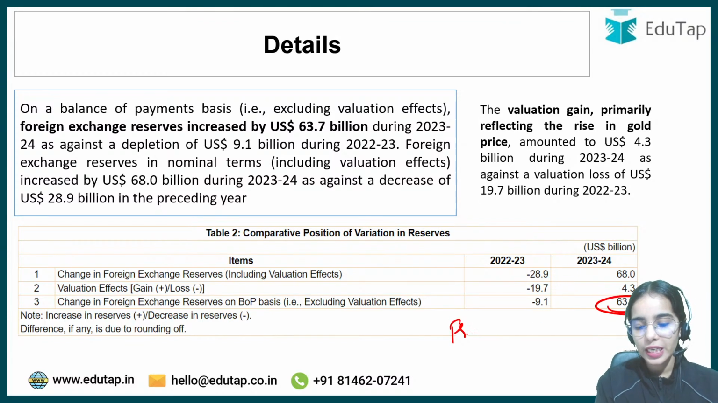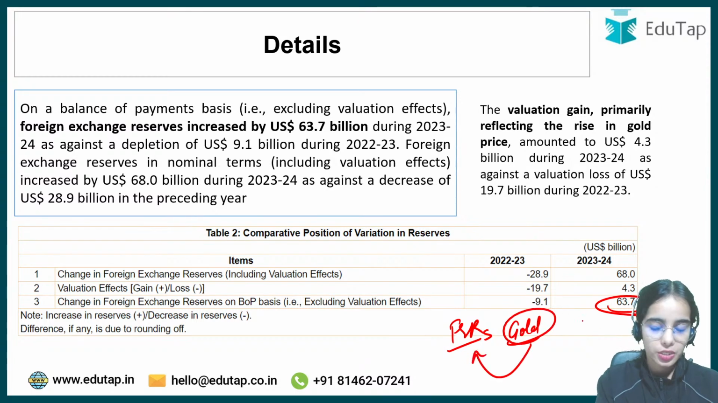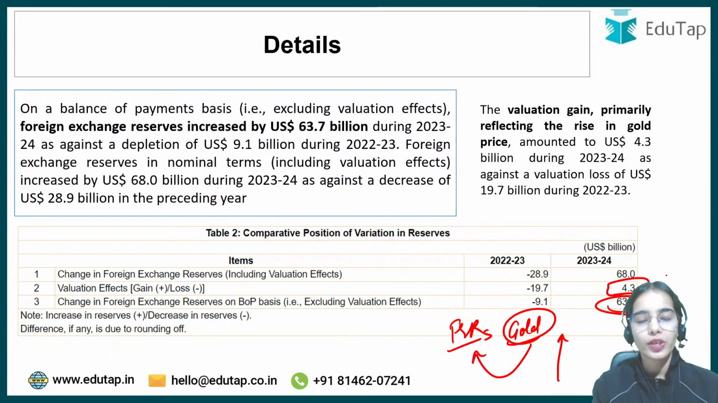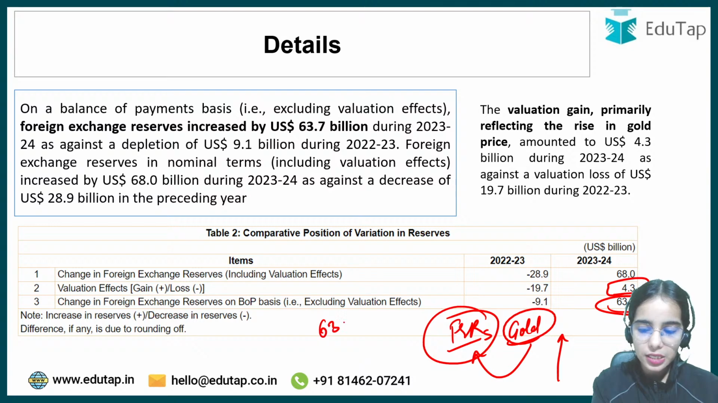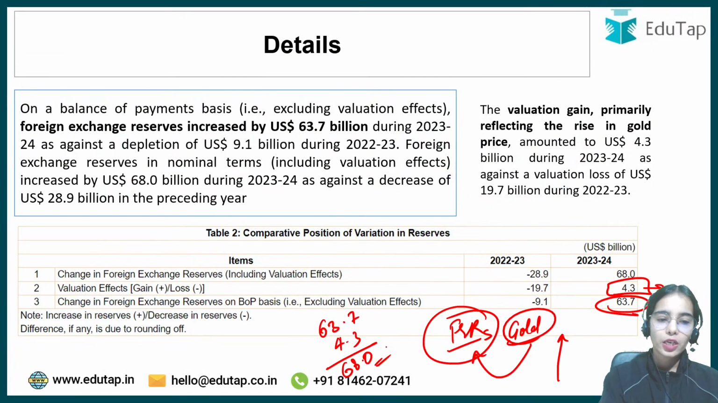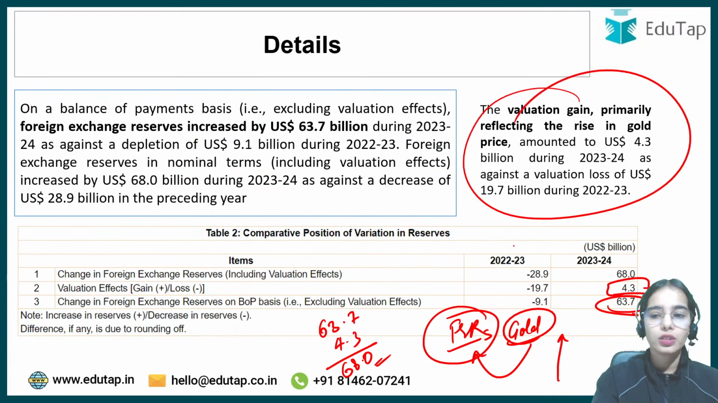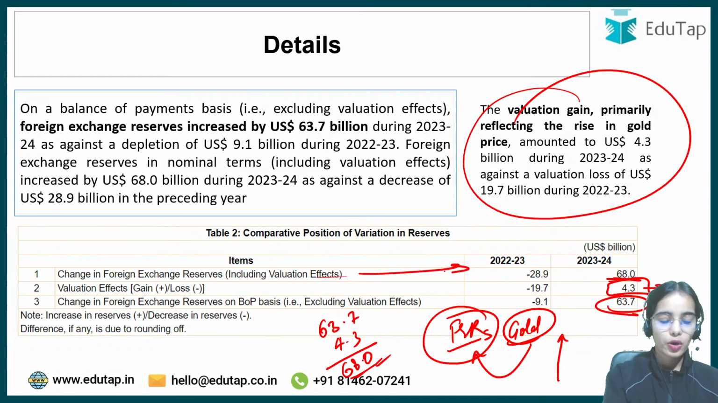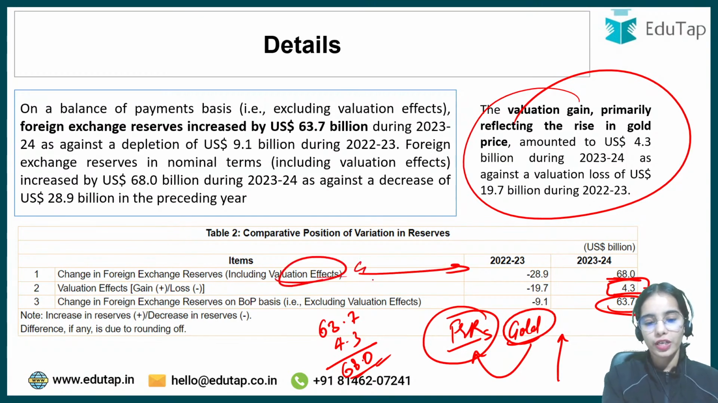As well as in the foreign exchange reserves, there is also the gold that is kept in the foreign exchange reserves. So the gold value also increased, by $4.3 billion. So in total, the foreign exchange reserves increased by $63.7 billion and $4.3 billion, so that is $68 billion, including the valuation effect of the gold. This is the change in foreign exchange reserves, including the valuation effect of gold.